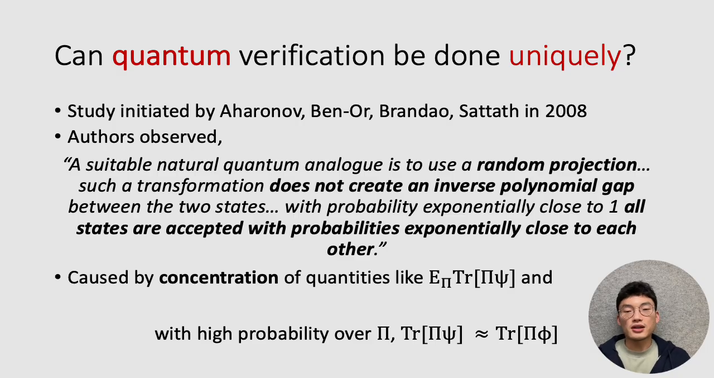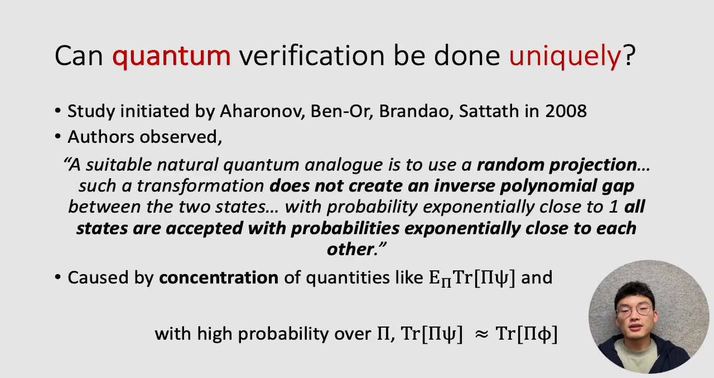The question we want to study in our work is whether the same thing can be done quantumly. This was originally posed as a question by Aharonov et al. in 2008, and the authors were wondering whether a similar procedure, this randomized projection procedure, could work for unique QMA as well, from QMA to unique QMA, which are the quantum analogs of NP and unique NP.